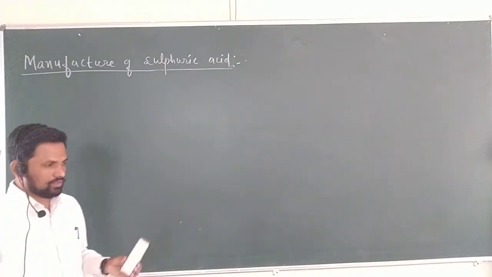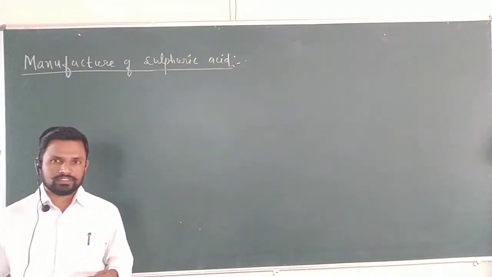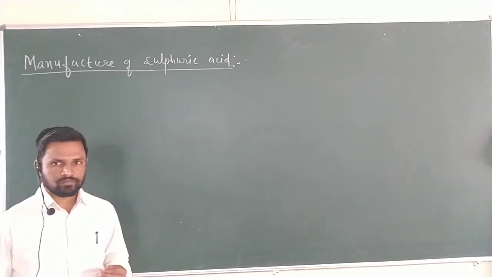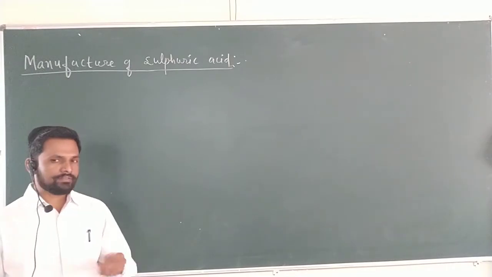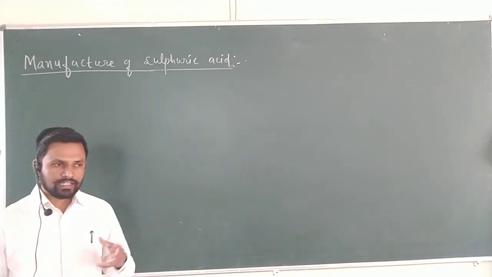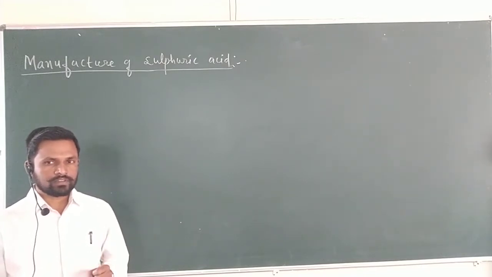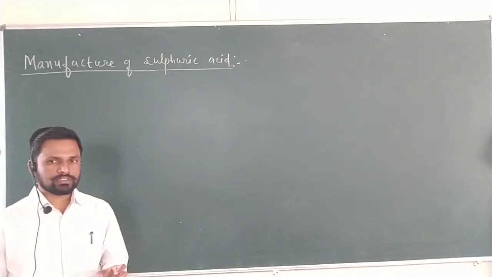So, basically, I am going to first explain the basic principle. Then what are the processes, what are the methods for the manufacture of sulfuric acid? We have two different processes, and we have to compare them: the lead chamber process and the contact process.